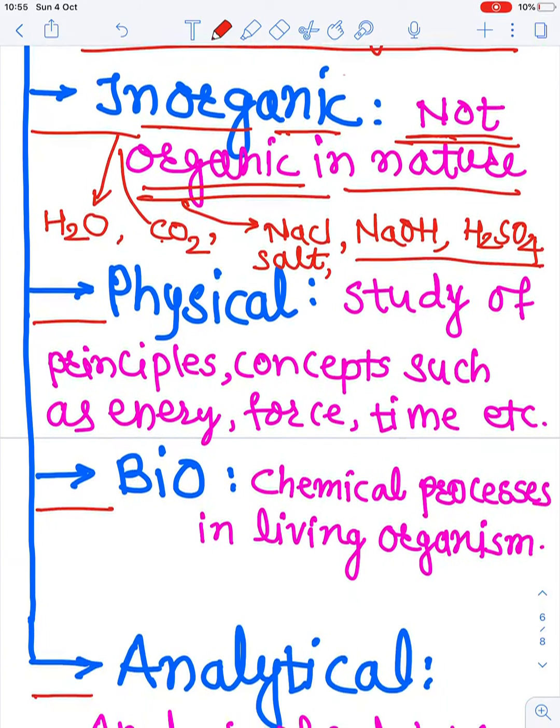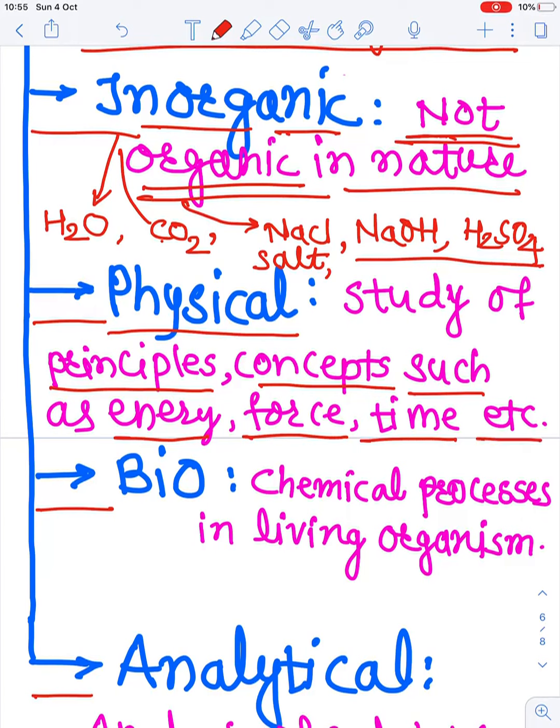Now we will go towards the physical chemistry. तो physical chemistry क्या है? तो जो भी different principles हैं केमिस्ट्री के, या डिफरेंट कॉन्सेप्ट्स हैं केमिस्ट्री के, या डिफरेंट लॉज हैं केमिस्ट्री में. बॉयल्स लॉ you have seen, एवोगाड्रो लॉ you have seen in the 10th standard. और डिफरेंट कंसेप्ट हैं such as energy. You also know about the energy और the force और the time etc. तो इन सब का स्टडी जिसमें आता है, that comes under the physical chemistry. That is the study of different principles, different laws and different concepts such as energy, force, time. ये सब comes under the physical chemistry.